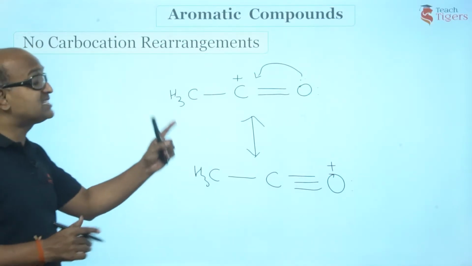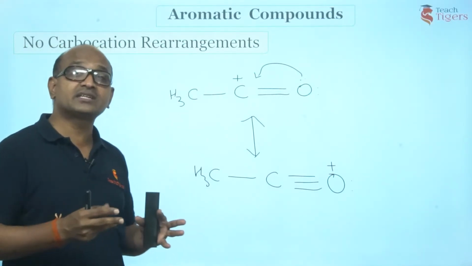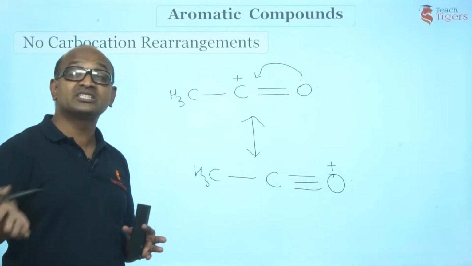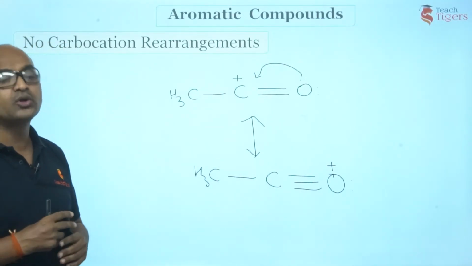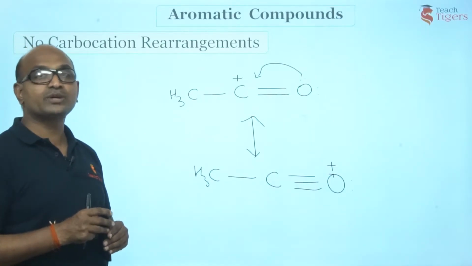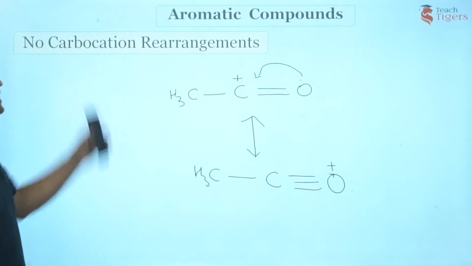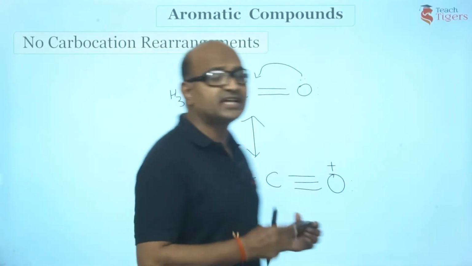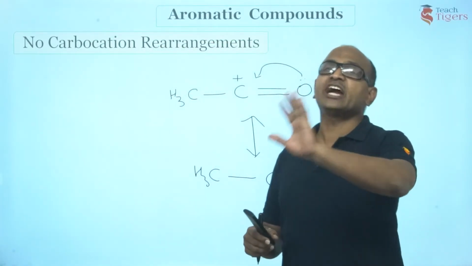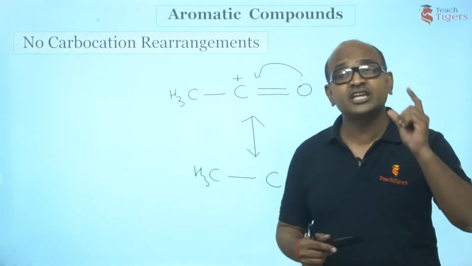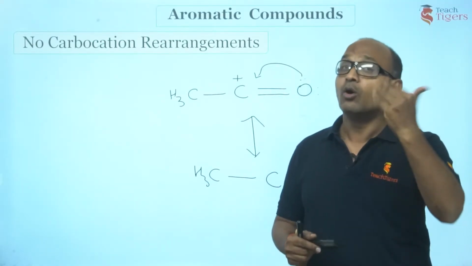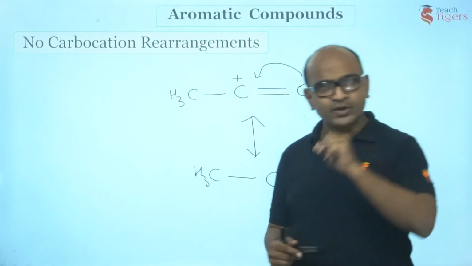So this makes a great difference between the nature of the products that we get in acylation as well as alkylation. I'm going to show you the differences of these two reactions anyways. So guys, the first point that you should know is that you cannot expect any kind of rearrangement in case of Friedel-Crafts acylation. That is the advantage of acylation over alkylation. Is that point understood?